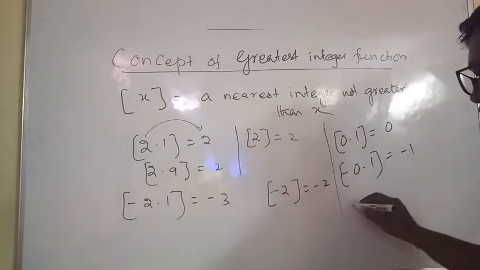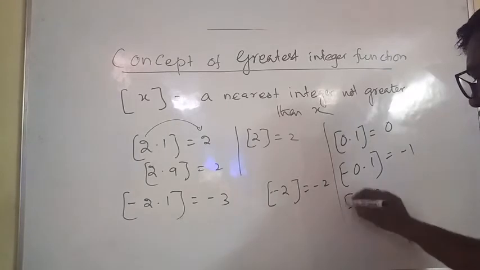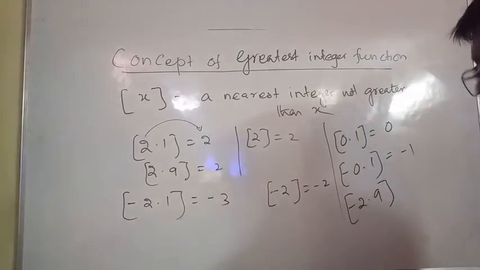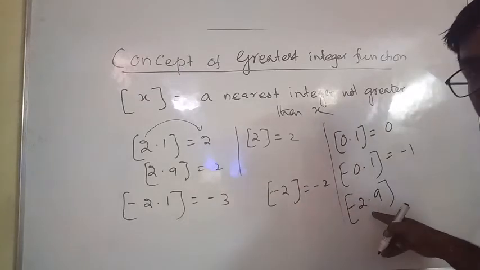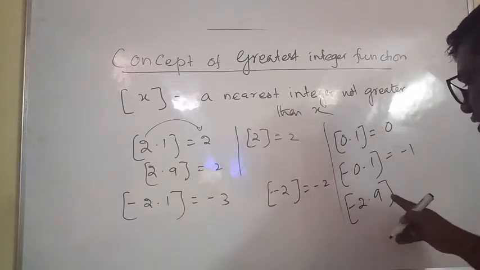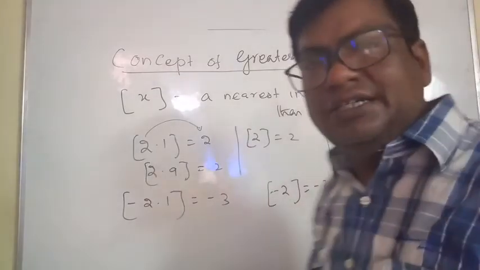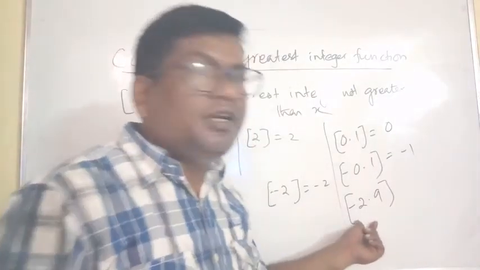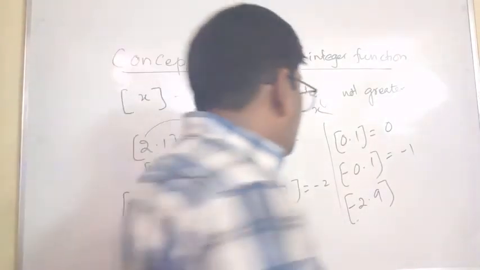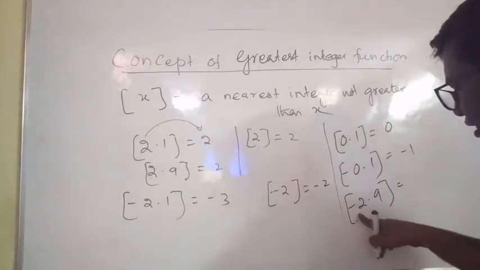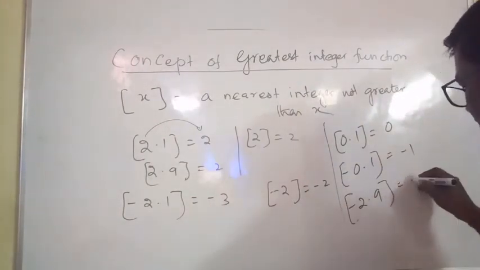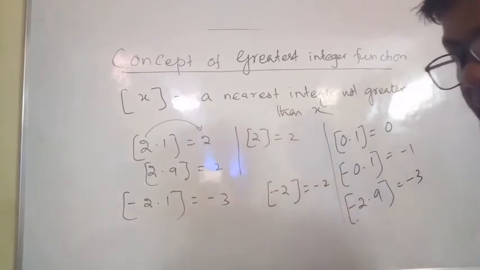Like this, suppose minus 2.9. What is this? It is a non-integer, that is, a negative non-integer. So its answer is the integral part minus 1: the integral part is minus 2, minus 1, this is minus 3, right?